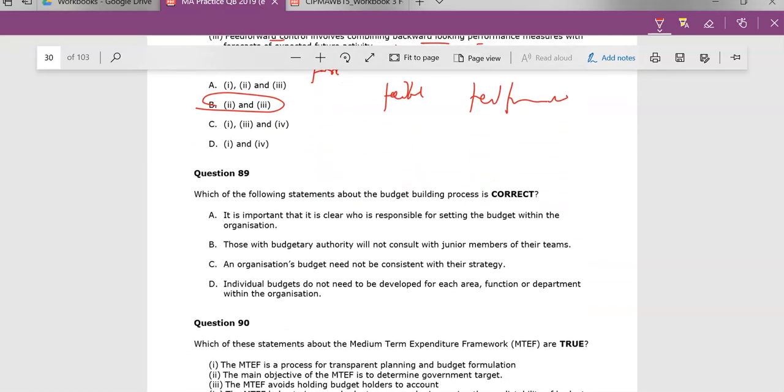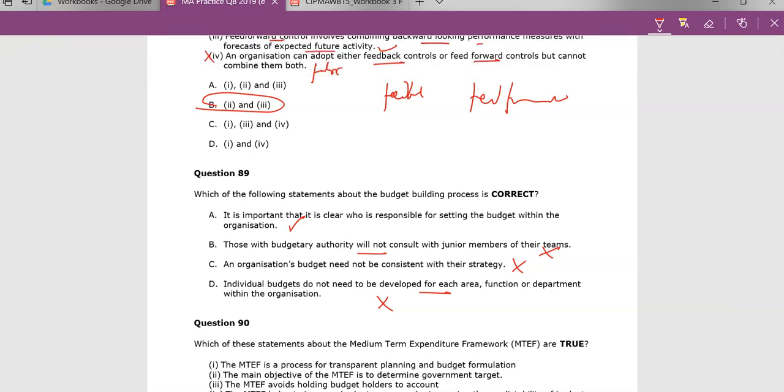Which of the following is correct about budget building? Question 89. It is important that it's clear who is responsible for setting the budget within the organization. This is very true. Those with budgetary authority will not consult their junior members. That's not always true. I mean, it just says will not, so that's not true. An organization's budget need not be consistent with the strategy. That's very wrong. Your budget must be consistent with your strategy as an organization. Individual budgets do not need to be developed for each area. No, that's very bad. You need to be developing budgets for each area.